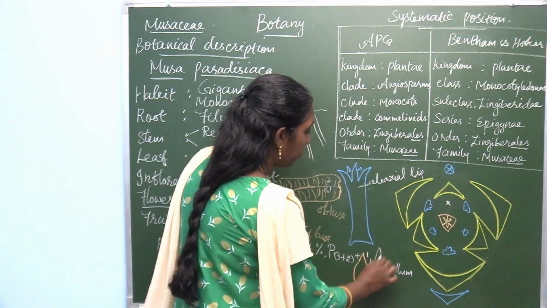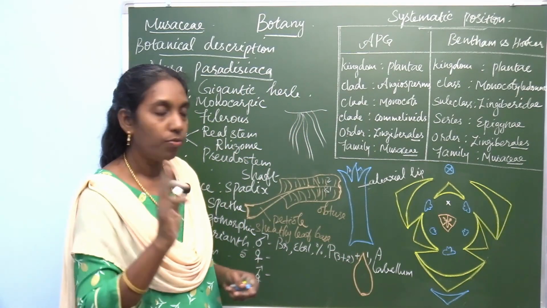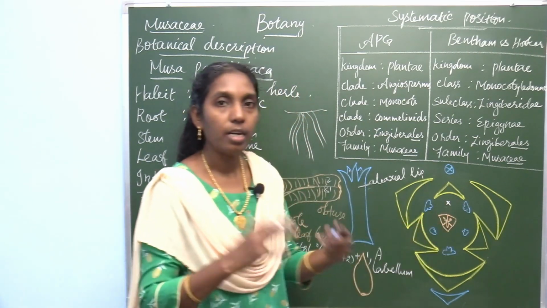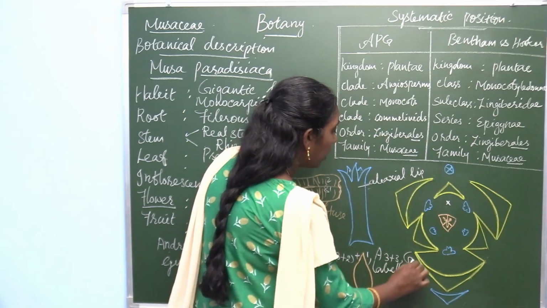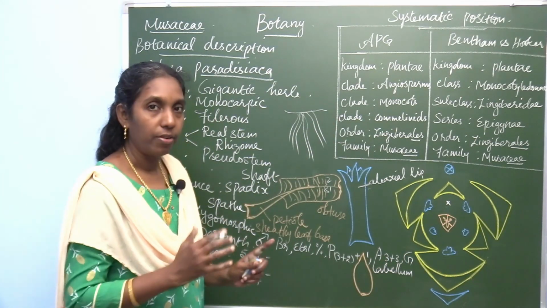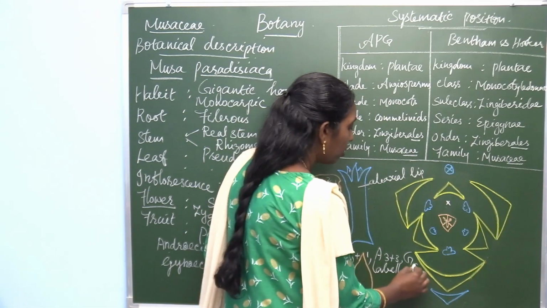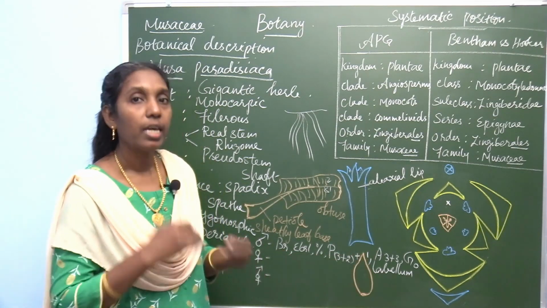And androecium, there are 6 stamens. This is also arranged in 2 whorls. These 3 in one whorl, and these 3 in another whorl. So it is a 3 plus 3 arrangement. Gynoecium: in the male flower, gynoecium is absent. So G0. And the flower has an inferior ovary.